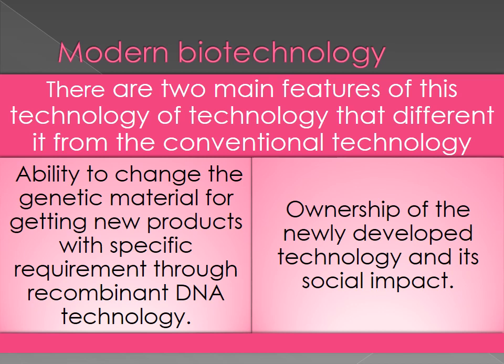First is the ability to change the genetic material to create new products with specific requirements through recombinant DNA technology. In modern biotechnology, we can change the genetic material, get new products of the organisms, and recombine at the DNA level.